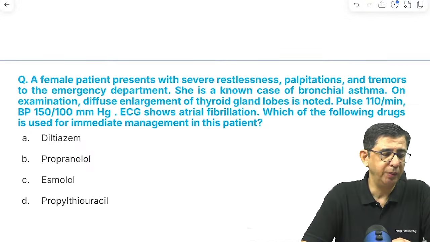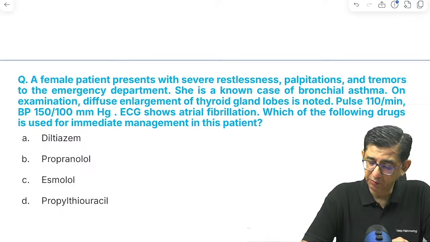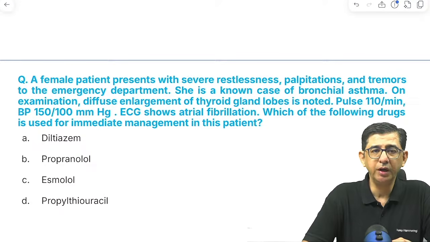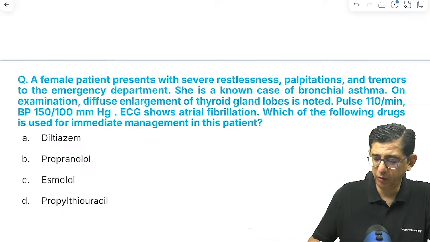Next is a patient who's come to the emergency room with severe restlessness, palpitations, and tremors. The patient is a known case of bronchial asthma. There is a diffuse enlargement of thyroid as well. So we are talking about multiple things here.